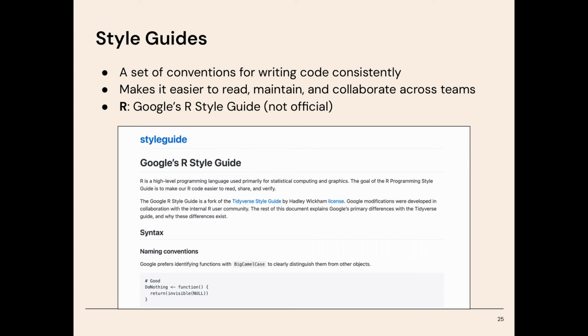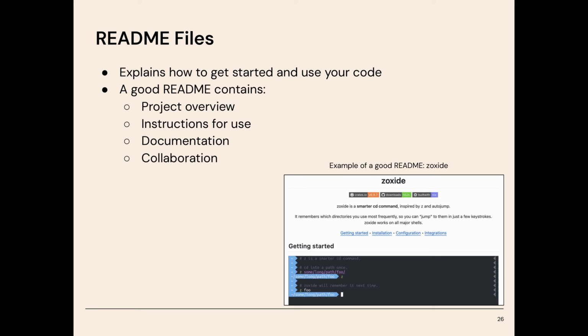Now that we've talked about writing clean code, let's talk about files and file structure. First, let's talk about README files. It is essential to include a README file in every project. README files not only provide essential information about your project, but they help people understand how to set it up and use it and contribute to it. Whether you're working alone or with a team, the README is often the first thing people see, so make sure it's clear and informative. A good README serves several important purposes.